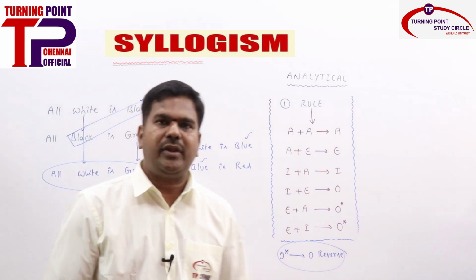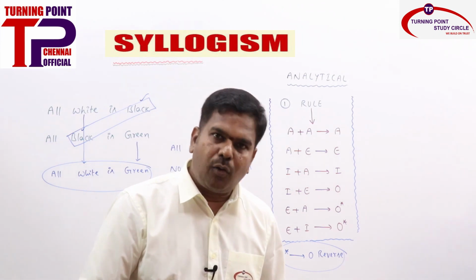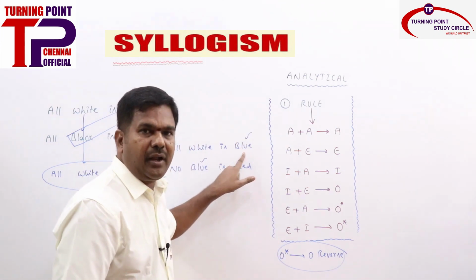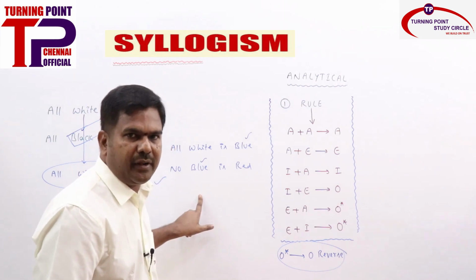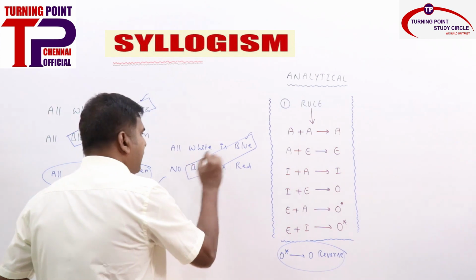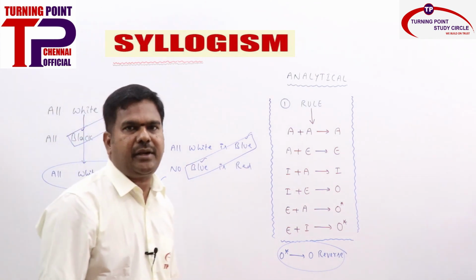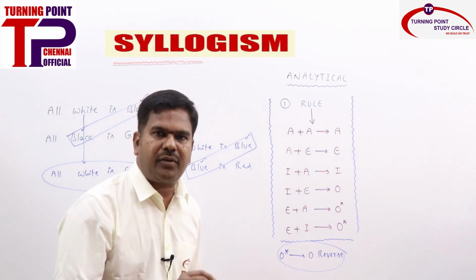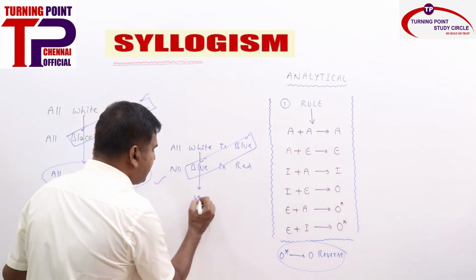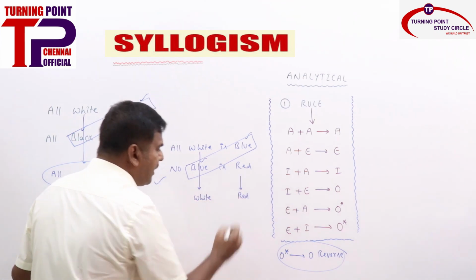If there is no common term, we need to simply say that no conclusion, right? In addition to that, the common term must be the predicate of the first statement and the subject of the second statement. Is it there? Yes. That common term should be eliminated from the final conclusion. You will be left with the subject of the first statement as the subject, and the predicate of the last statement as the predicate, based on the 6 rules.